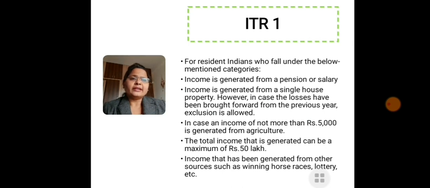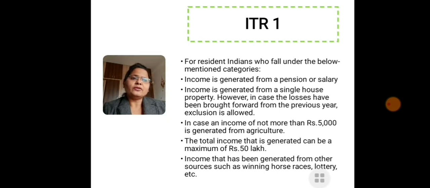Income should be generated from a single house property. An individual can have income from salary, house property, etc. So it should be generated from a single house property, not 2 or more house properties. However, in cases where losses have been brought forward from the previous year, exclusion is allowed.